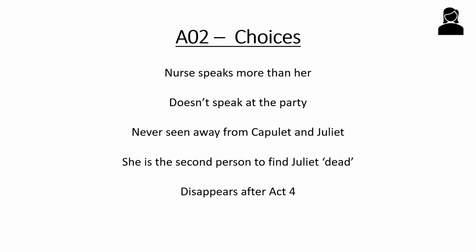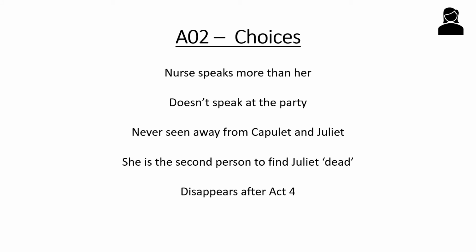And as mentioned before, she's never seen away from Capulet and Juliet. So is this an idea that maybe as a woman in Elizabethan society, you are only seen in relation to your husband and your child? You're not seen as anything other than a mother and wife. Whereas other characters in the story move out of their usual place that they live. But she doesn't. She remains in the house for the whole play.